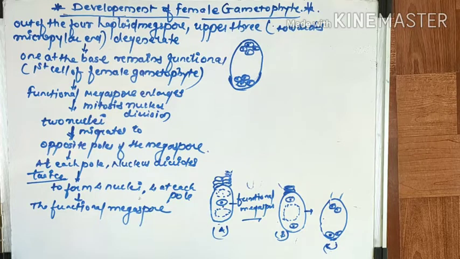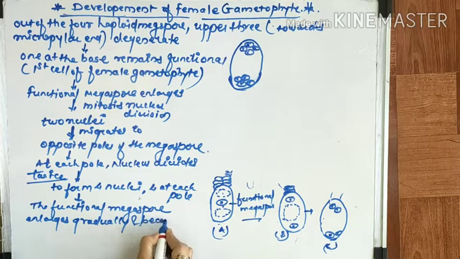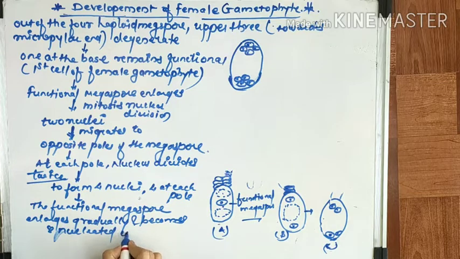So here, this functional megaspore enlarges gradually, and it becomes how many nucleated? 8-nucleated embryo sac. Fine.